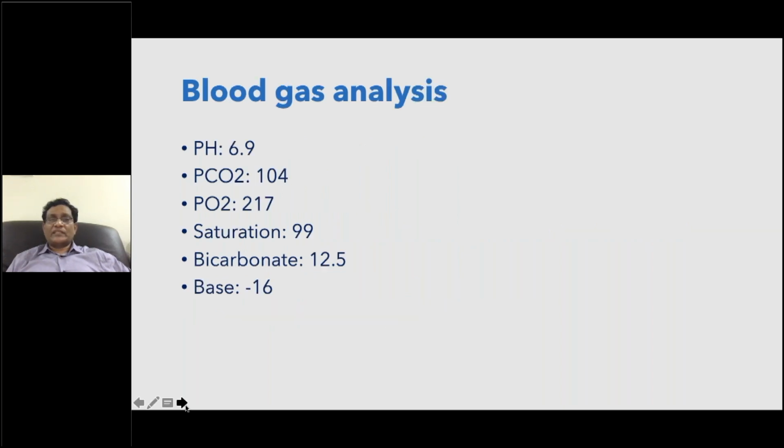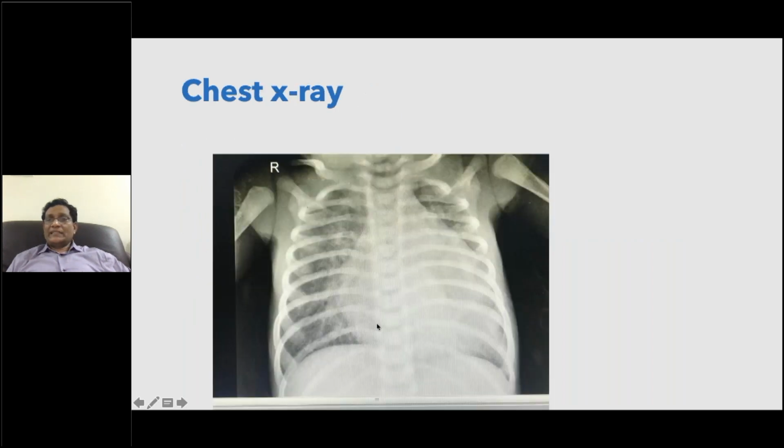pH is very low, you can see that, but PO2 is reasonably good. So the X-ray is this big, you can see the cardiomegaly here. There is some amount of increased vascularity and also cephalization. You can see ill-defined vascularity, where there is no definition of these vessels, and also minor fissure thickening, suggestive of pulmonary edema.